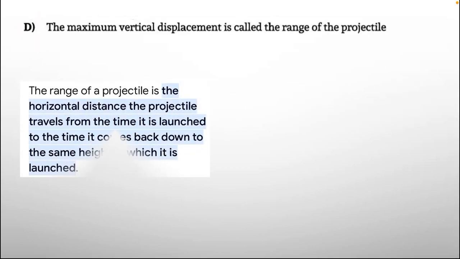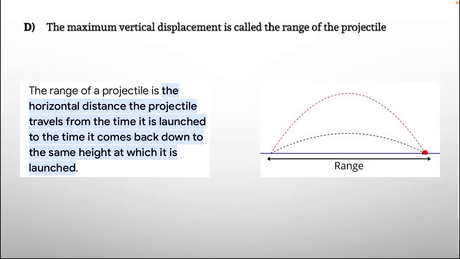Option D, the maximum vertical displacement is called the range of the projectile. The range of the projectile is the horizontal distance the projectile travels from the time it is launched to the time it comes back down to the same height at which it is launched. So this is the range. It is actually the horizontal displacement, not the vertical displacement. This option is also incorrect.